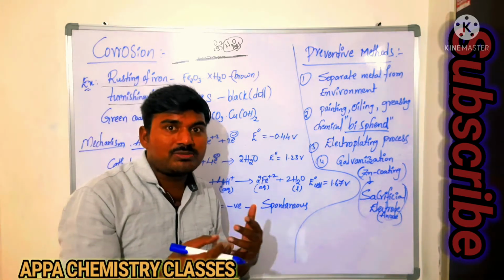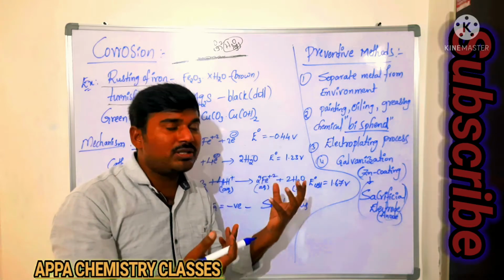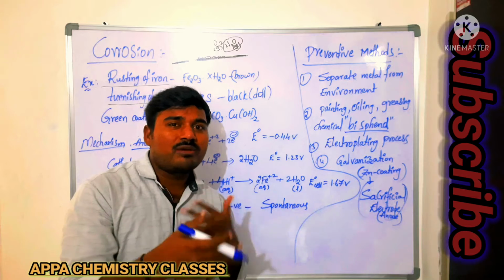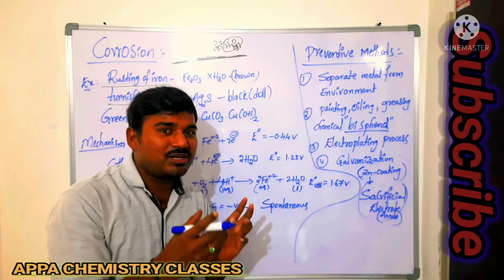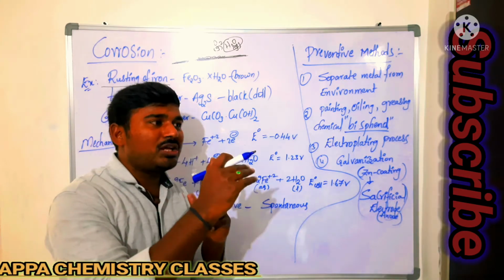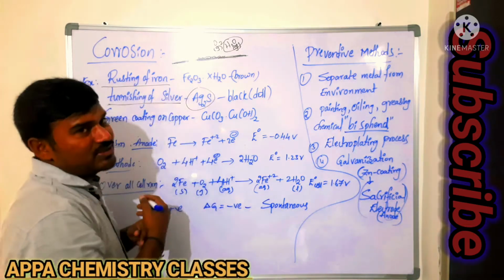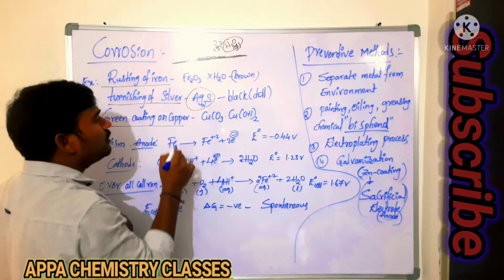Then there is tarnishing of silver. Take the silver ornaments in our home that our mothers and sisters wear. When they are bought, they are very shiny, but after repeated use they take on a dull appearance. Some black coating forms on the surface of the silver ornament. That is due to the formation of silver sulfide.